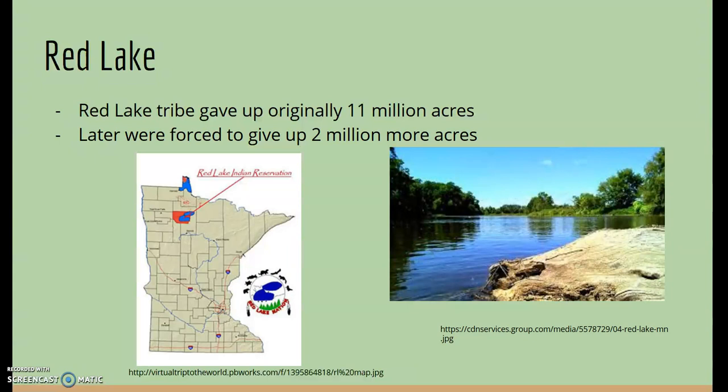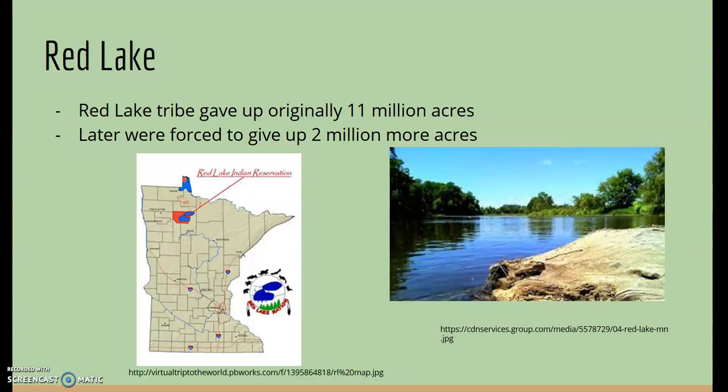However, at this time, the tribe living in Red Lake traded 11 million acres of their own land, which was really good farming land, for monetary compensation and a stipulation that read, the President of the United States direct a certain sum of money to be applied to agriculture, education and other such benefits, purposes calculated to promote the prosperity and happiness of the Red Lake Indians.